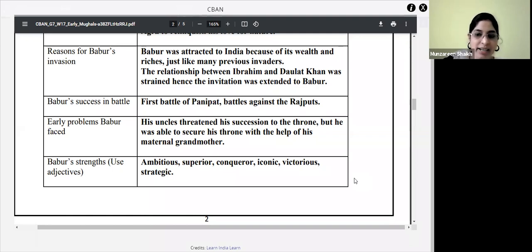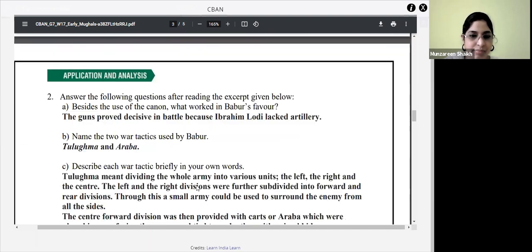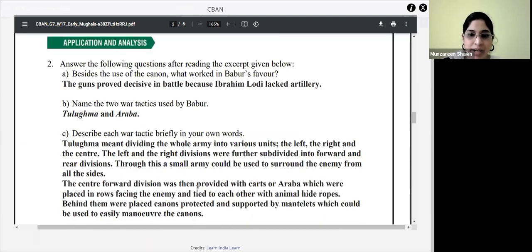Got it? All right. Let's go on to the next question. Answer the following questions after reading the excerpt given below. As you all know, it is all based upon the text which is given in your textbook. So let's answer these questions based upon that.